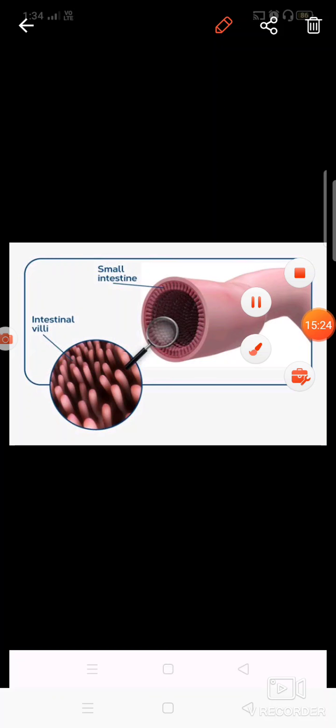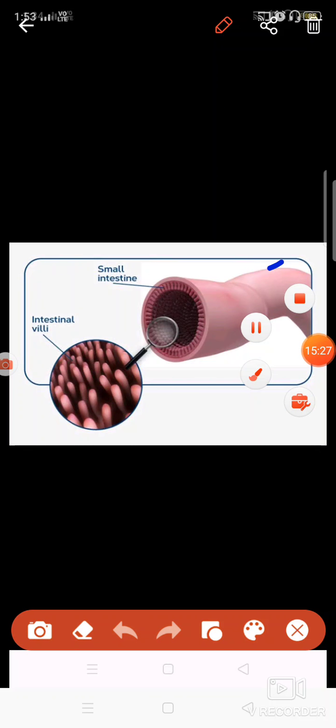Now see the small intestine. This small intestine looks like this from the inner side. From the outer side it is smooth. From the inner side you see it has these hair-like structures. These are known as villi. Okay, the function of villi is basically to absorb the nutrients.